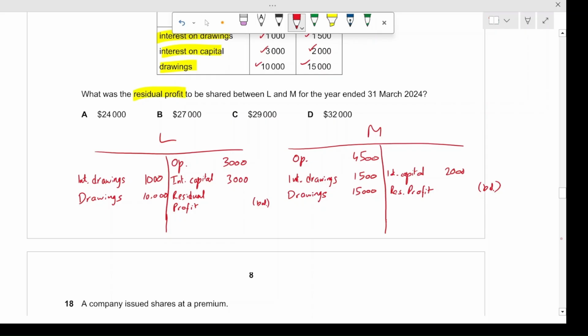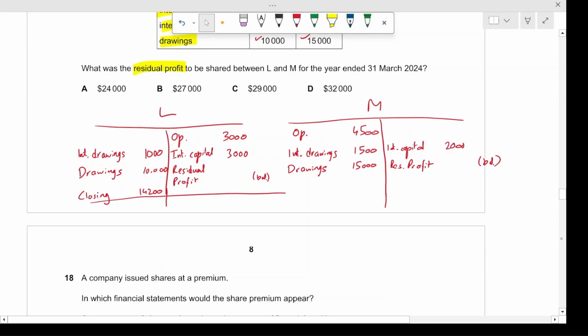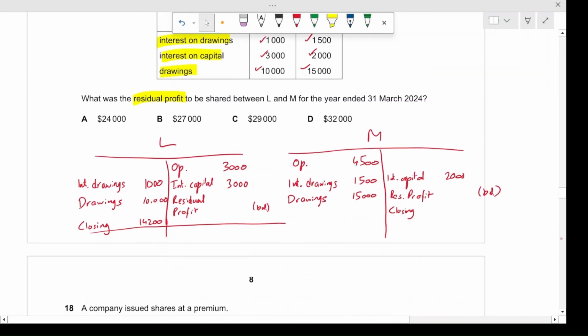So the closing would be $14,200, and this account is closed. And for M, it is actually $6,200 debit, which means that it's going to go to the credit side. So the closing would be here. So this would be $6,200. All right. So this account is closed as well.